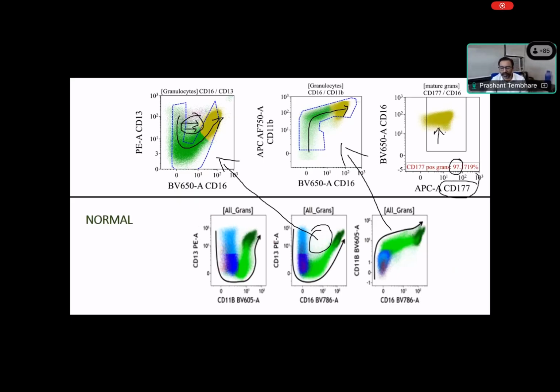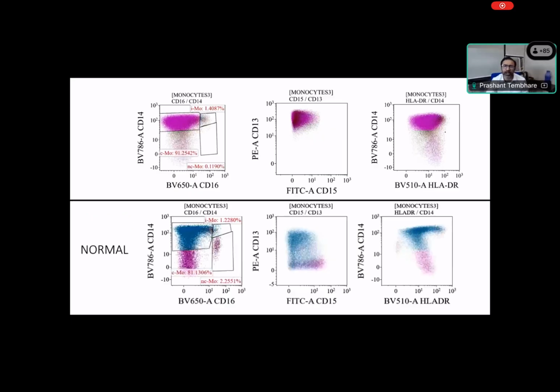So in the 97% population, instead of 50 to 80%, it is 97%. So there was this abnormality in peripheral blood, and in bone marrow also. We don't see classical and non-classical, but this population is 91% because we have some immature monocytes, which we don't see in peripheral blood. There is clear-cut loss of maturation pattern. You can see this is normal maturation, but here it has become straight like this. Normally we see this type of maturation pattern between 13 and 15, but here there is no population. So there is also an abnormal maturation pattern in monocytes.